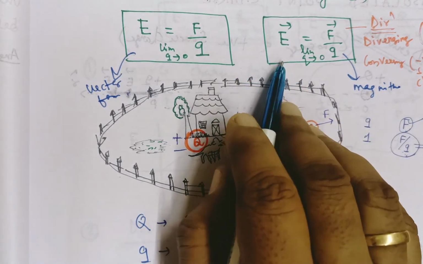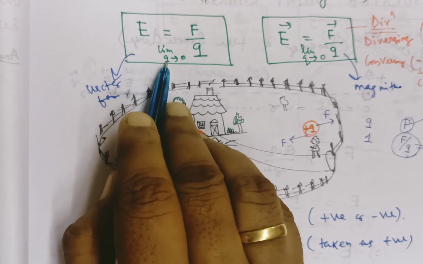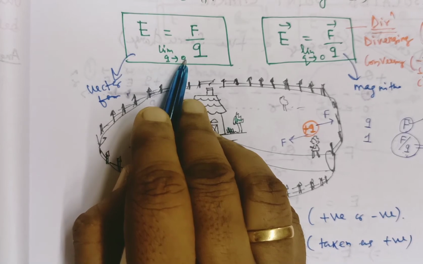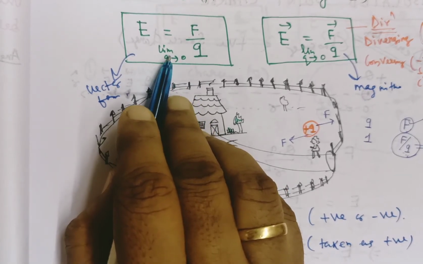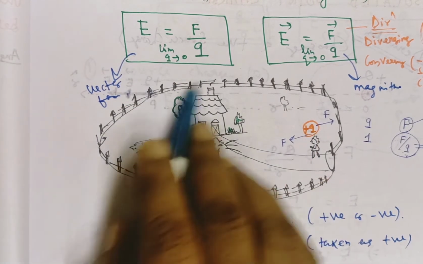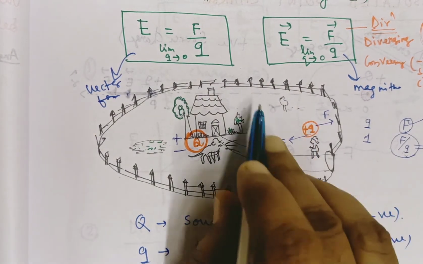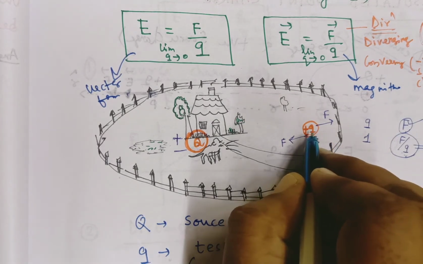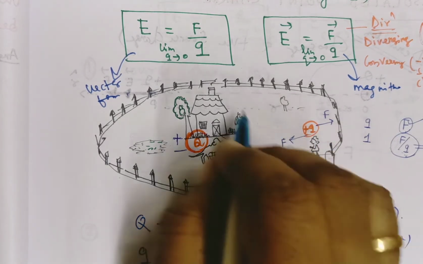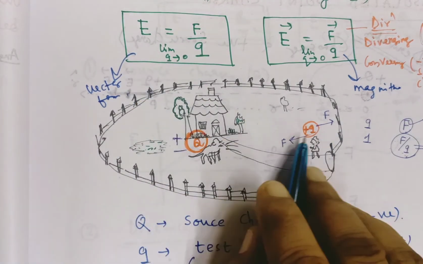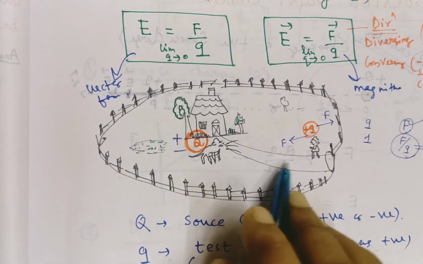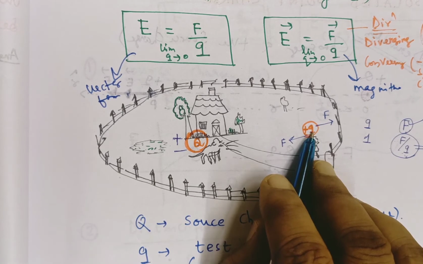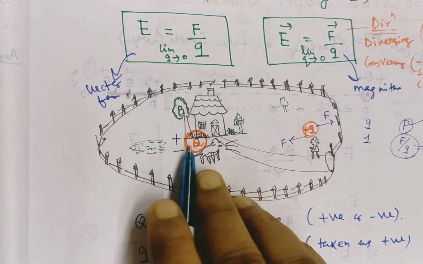Now you see what we have written here: limit q tends to 0. That means q, the test charge, tends to 0, which means very small. When you are measuring the strength of the electric field at any point, first you have to keep a test charge. That is small q we have taken. Why is its magnitude so small? Now each charge has its own field. If the test charge is too large, then its field will be too large. That means it will disturb the field of the source charge.